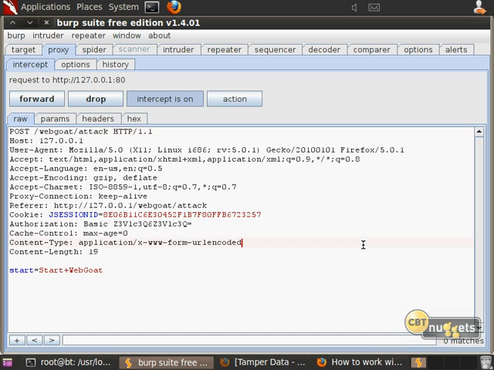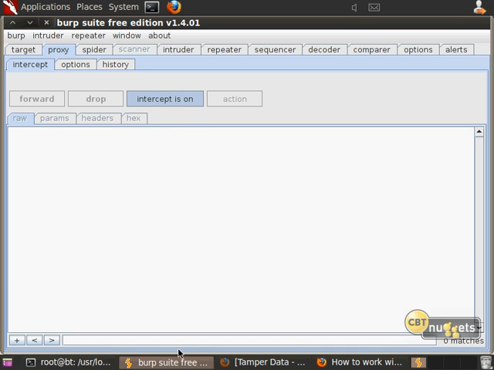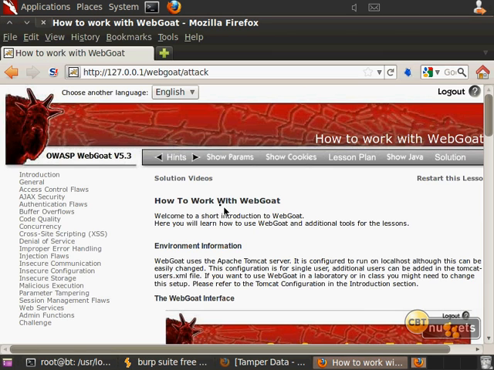It's holding on to it so that if I wanted to, I could go in here and modify some of this data. I could just type stuff in here for my own purposes. I'm going to just leave it the way it is, though, and forward it, and then it will go on ahead and work with it, and it releases the web page, so to speak. So now we're back to the website.